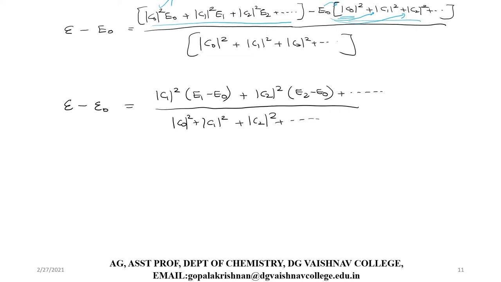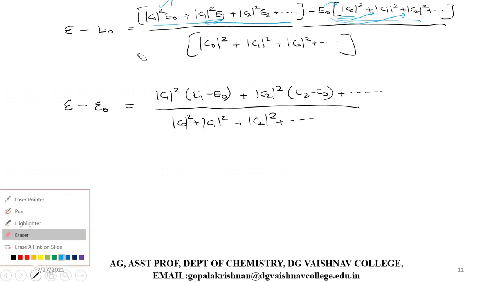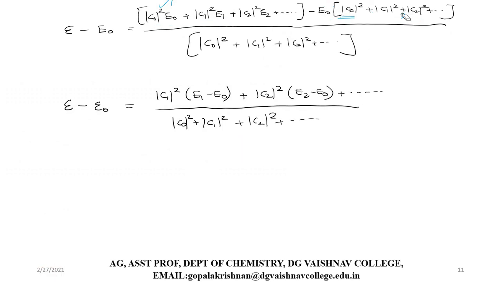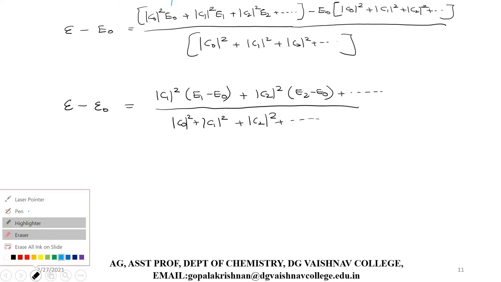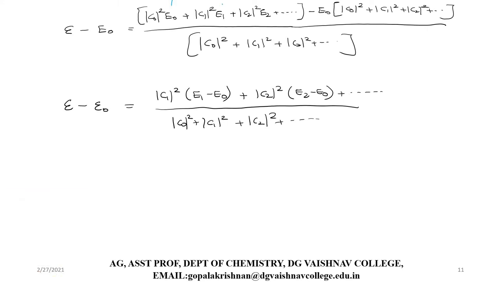Since the first term cancels, now I'll take the second term. See the second term here and the second term here. One second, let me clear this and I'll explain that. Now if I take the second term, the second term here has modulus of C1 squared E1, whereas the second term here has modulus of C1 squared E naught.